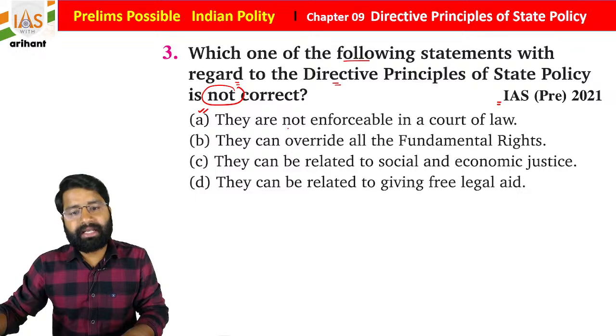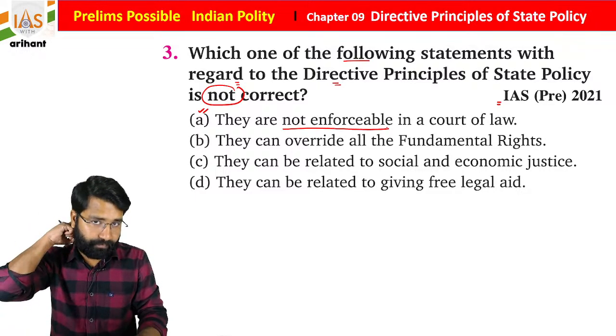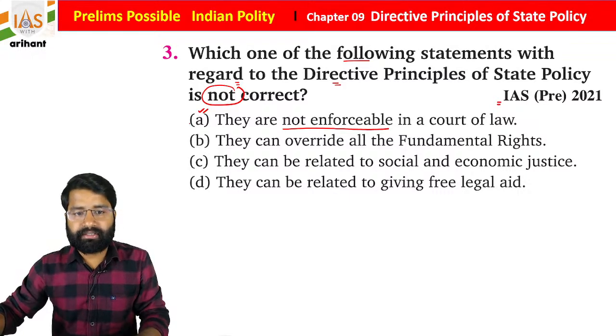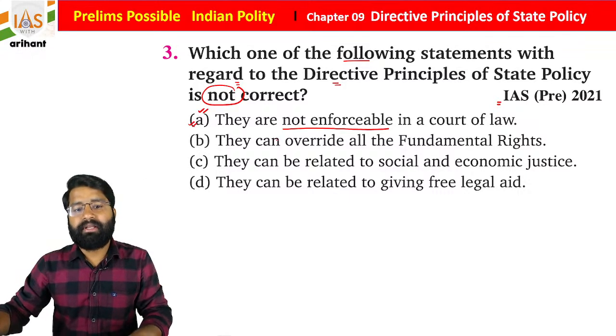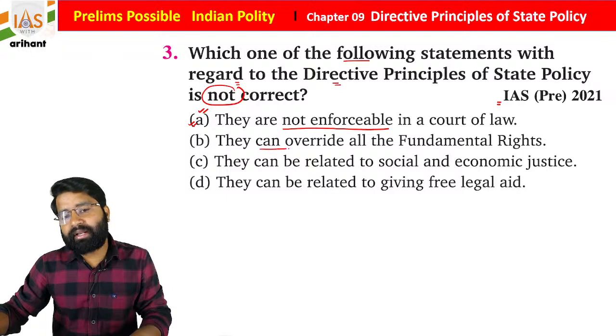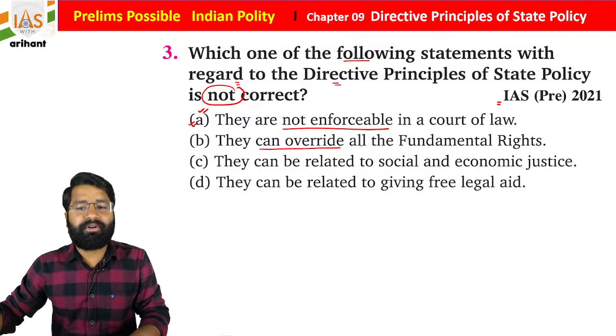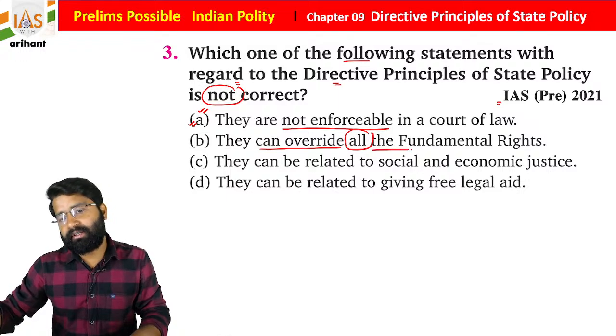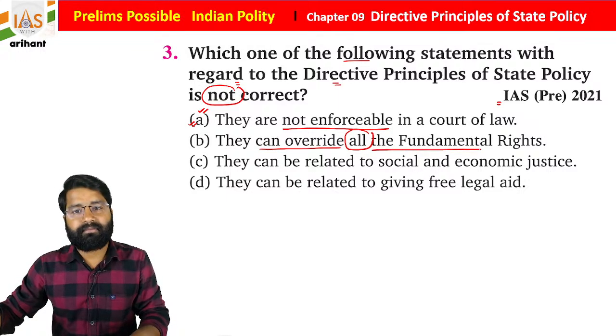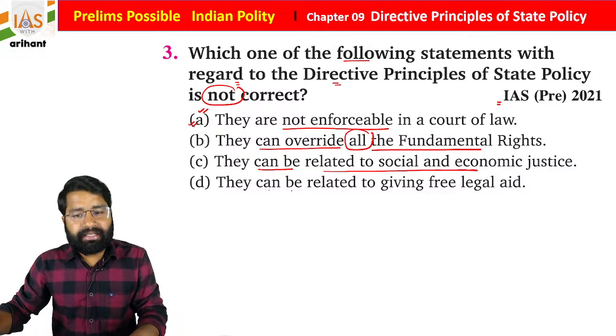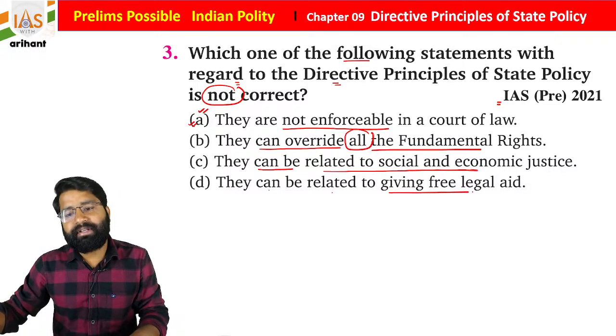Now, directive principles are not enforceable in a court of law. So you say, yes sir, it is correct. Now, directive principles of state policy can override all the fundamental rights. Directive principles can be related to social and economic justice, and they can be related to giving free legal aid.